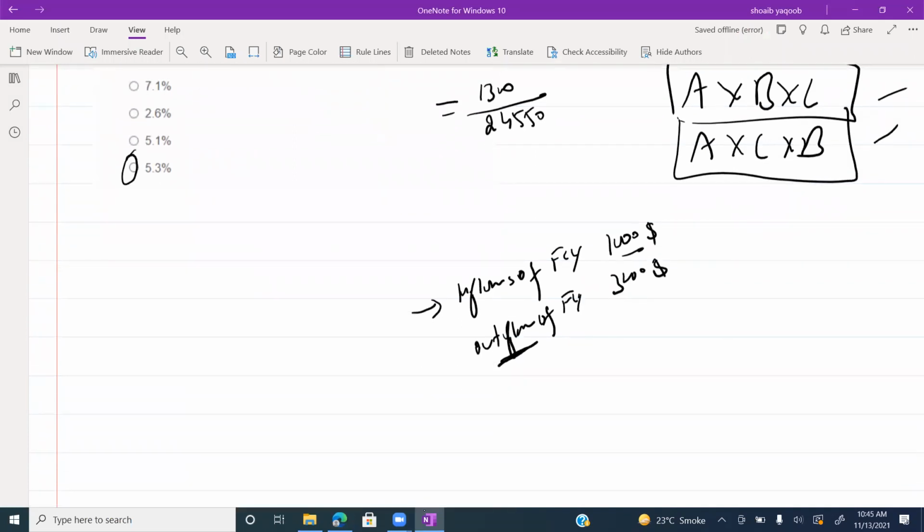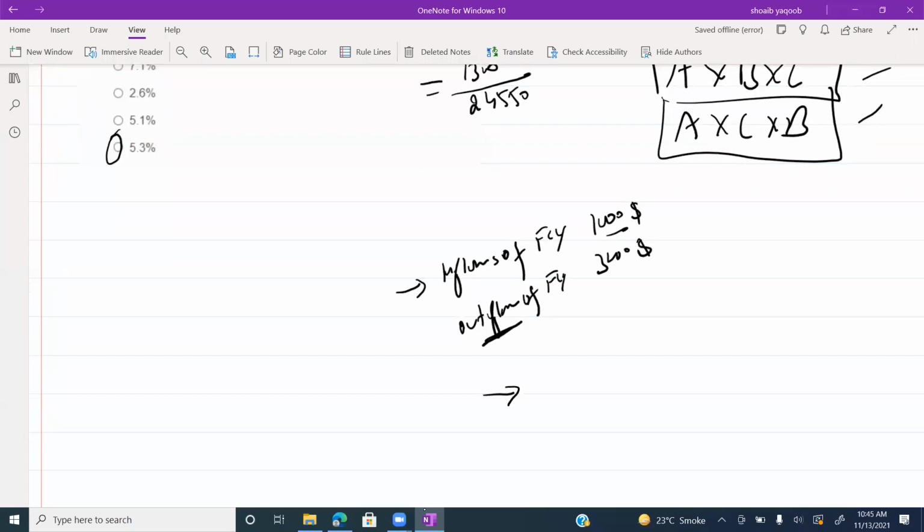That will create imbalance. Similarly, if your exports are 20 billion, but your imports are 60 billion, how can you balance this? If you can only export 20 billion and you are importing $60 billion worth of goods, how will you balance that?